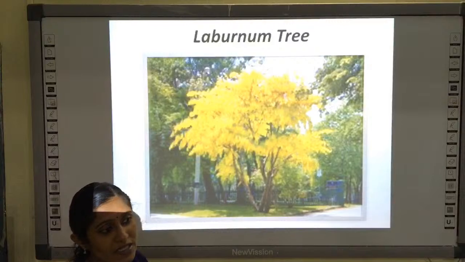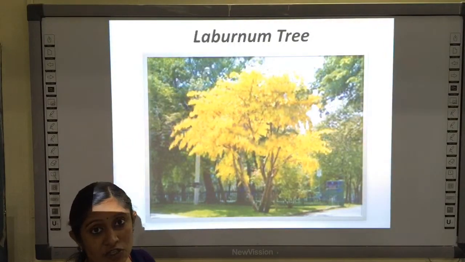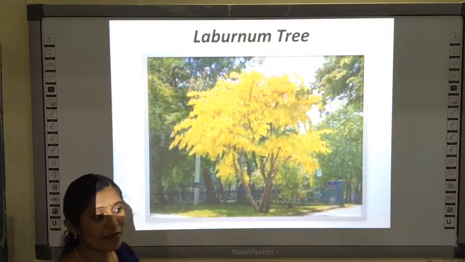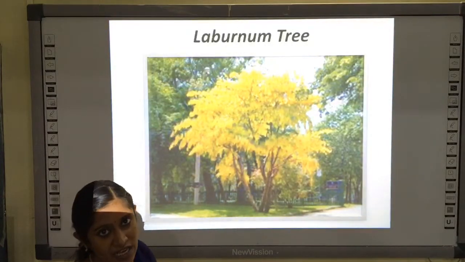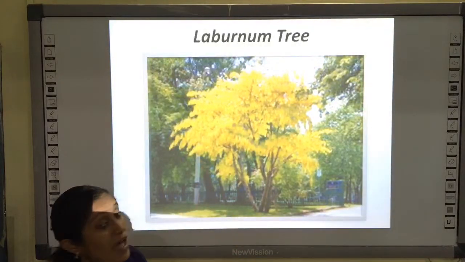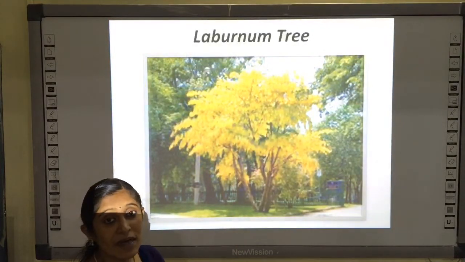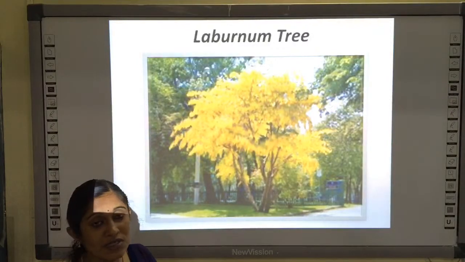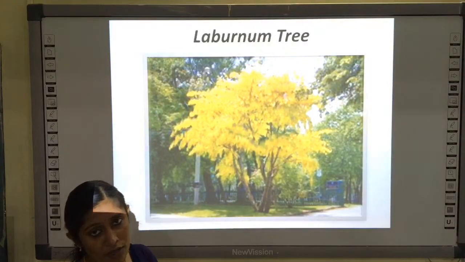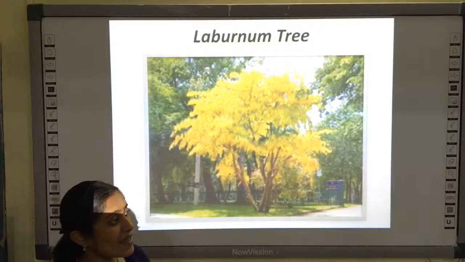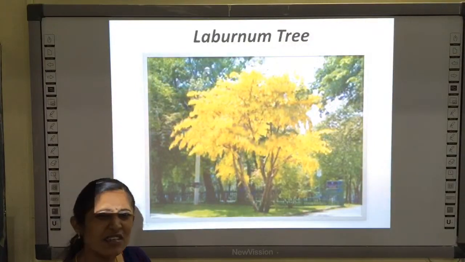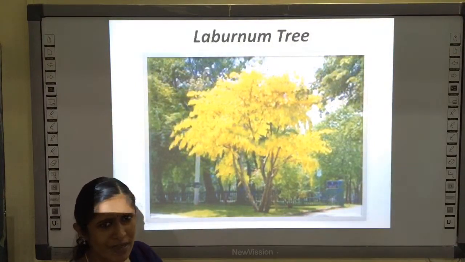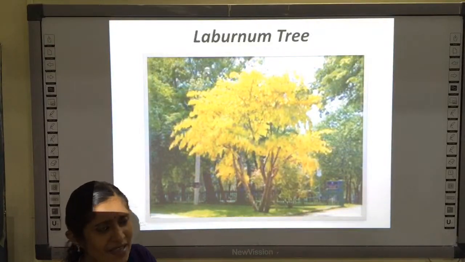Okay, there is a festival known as Vishu, where we celebrate the birthday of Lord Krishna, and during that time these flowers bloom in the month of April, and Vishu is on the 14th of April. Okay, and it is also considered as the new year of the Malayalam or of Kerala.